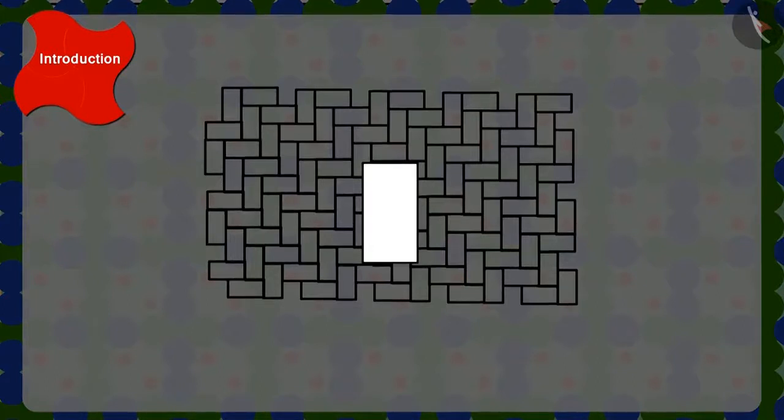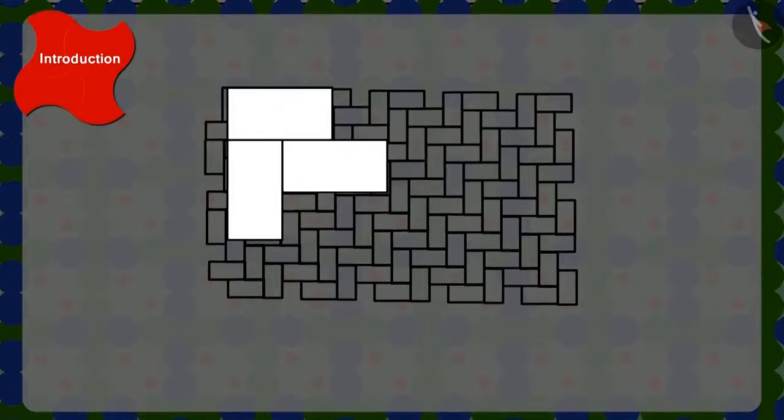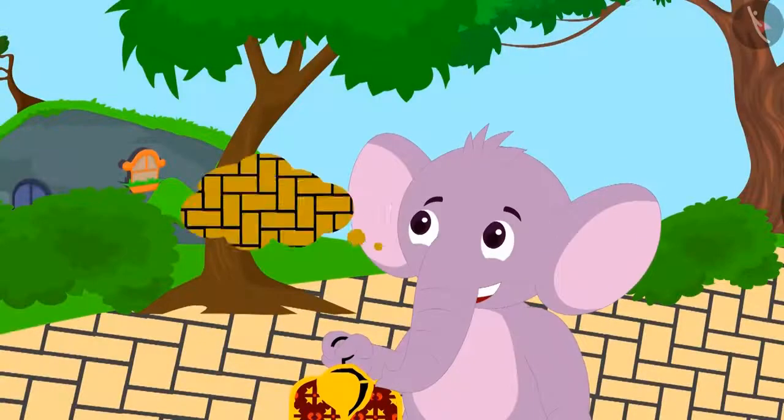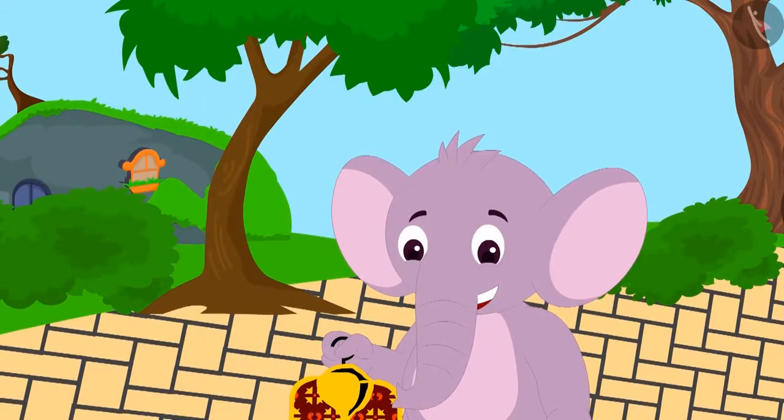How can we attach these tiles to make the pattern on the floor? Yes, we can make this pattern by arranging these tiles horizontally like this, then vertically, and then again horizontally, and so on. Appu enjoyed making patterns with the tiles.